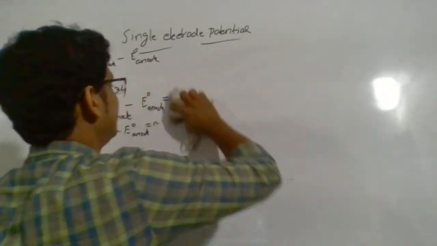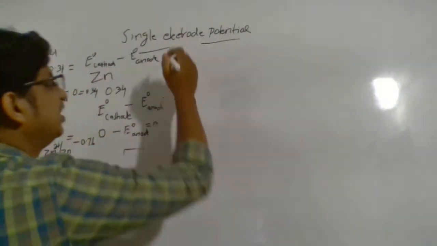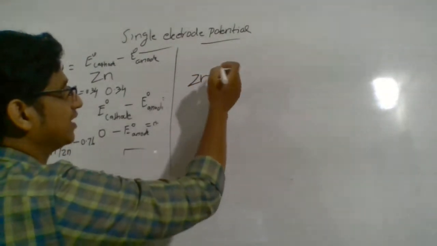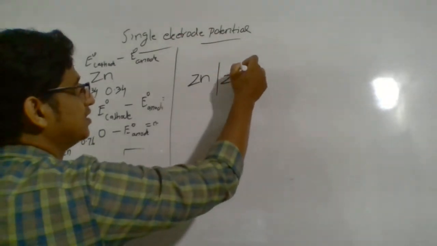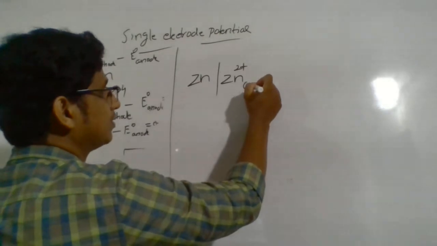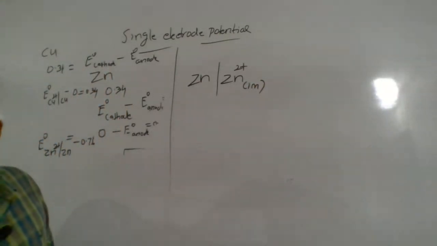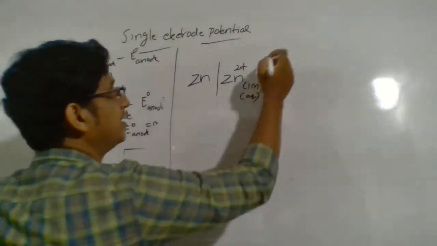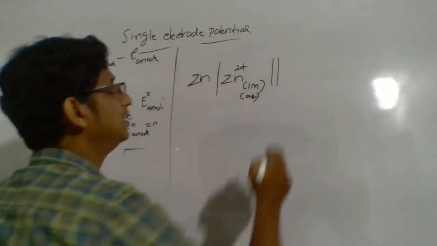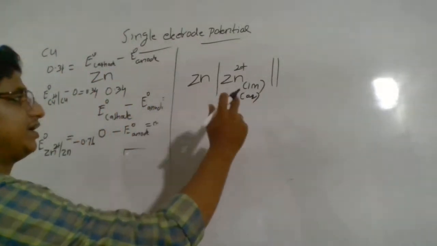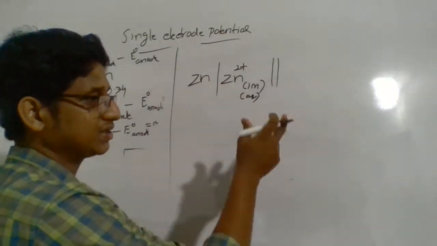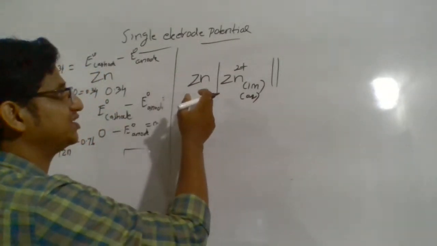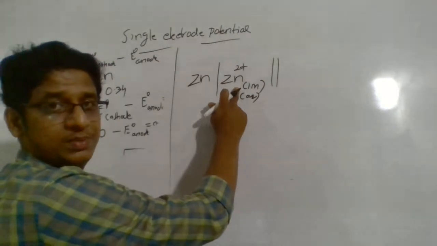So how can you represent a cell? Now, if you construct a cell between zinc and hydrogen, we know zinc has a tendency to undergo oxidation. So Zn bar Zn2 plus. Now remember the concentration; we always consider a 1 molar solution. So Zn2 plus aqueous 1 molar. Then a double bar, which suggests a salt bridge. Remember, when you represent the cell, you directly write the anode reaction and the cathode reaction. Here, zinc undergoes oxidation to Zn2 plus.